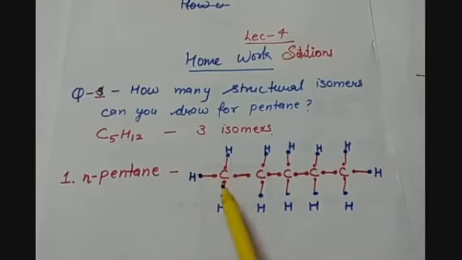So the extreme corner carbons have a valency of 3, and the carbons in between have a valency of 2. So this way we are having a valency of 1, 2, 3, 4, 5, 6, 7, 8, 9, 10, 11, 12. So we will attach these 12 monovalent hydrogen atoms in this sequence to satisfy the valency of the carbon atoms.